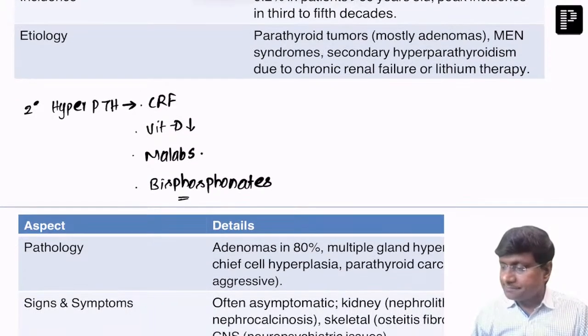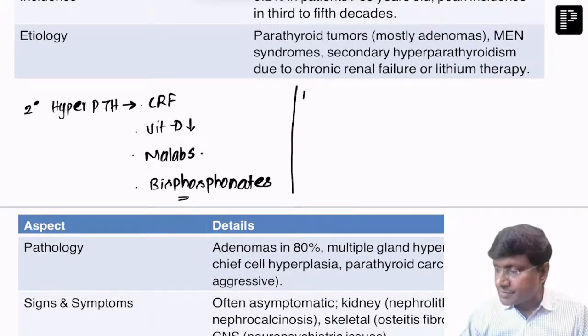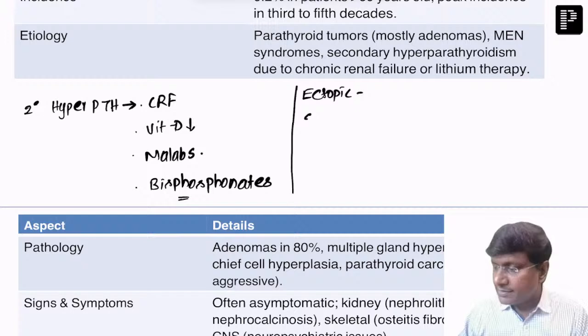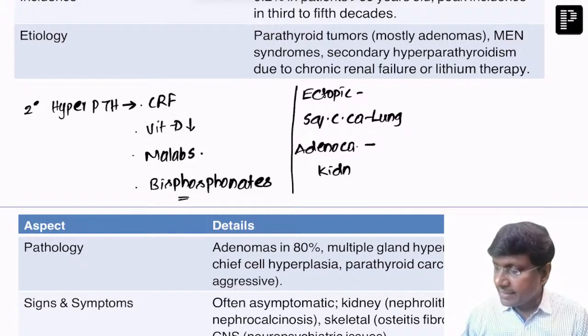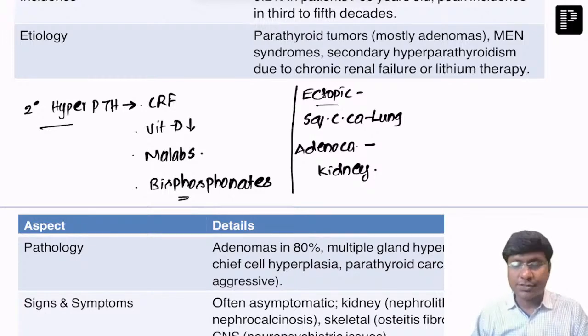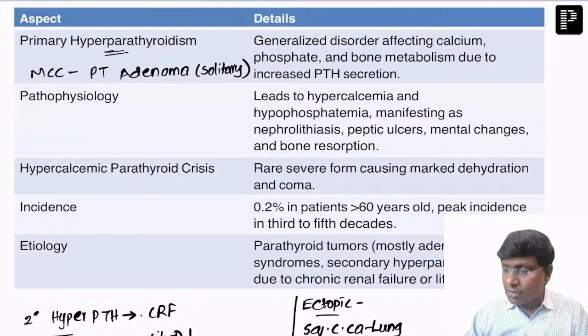All right. Then we also have ectopic sources for parathormone release. What are the ectopic sources? That includes squamous cell carcinoma of the lung. And the other important etiology is adenocarcinoma of the kidney. These are the ectopic causes for hyperparathyroidism. So in hyperparathyroidism, we have primary, then secondary, and then ectopic causes. In the primary causes, the most common cause will be the solitary parathyroid adenoma.